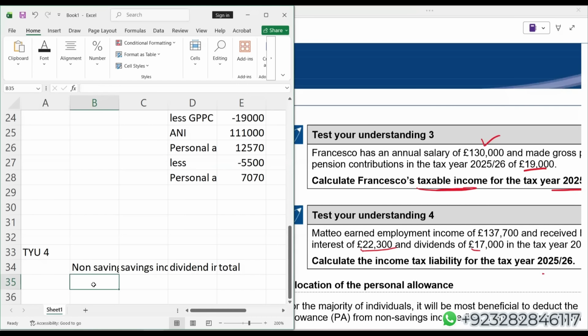Then you will be writing saving income under the column of saving income, then in the column of total, and dividend income. But just to save the time, 1,37,700. Saving income is 22,300. Dividend income is 17,000.